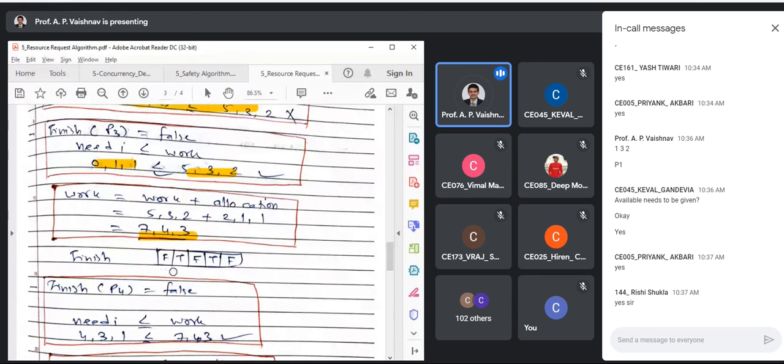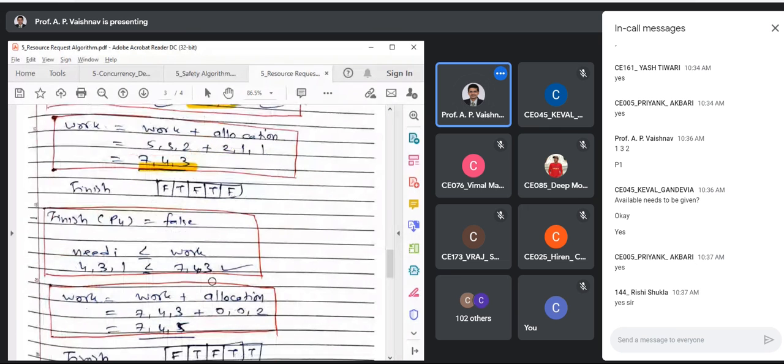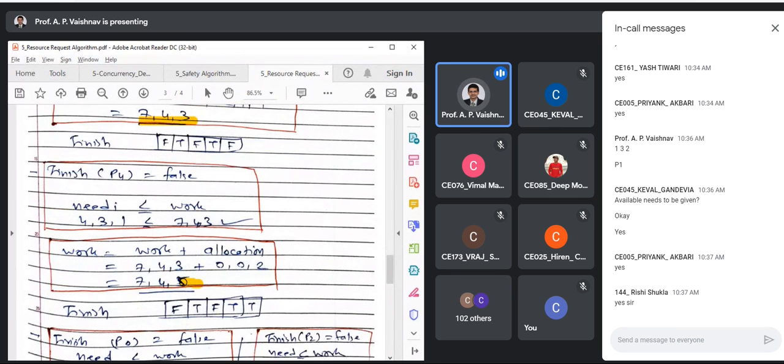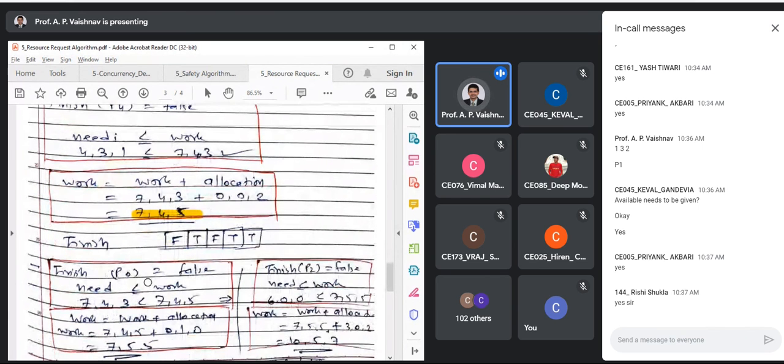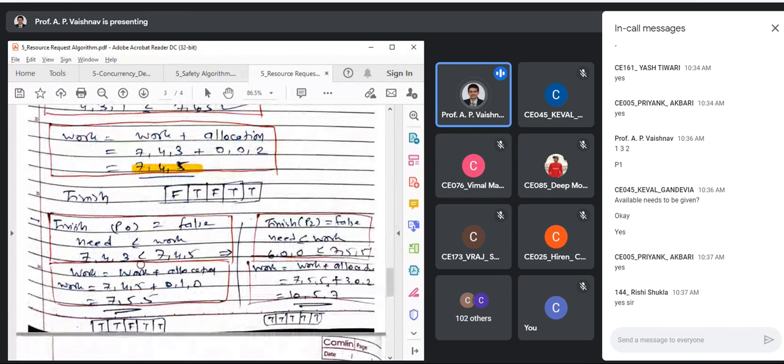Okay. So we have completed 2, right? Checking for P4, it is still satisfying the condition. So P4 completes, you get 745. Okay. Check for P0 once again, right? P0 is now satisfying the condition, so it is able to complete, you get 755. P2, luckily we have got 7 resources, right?